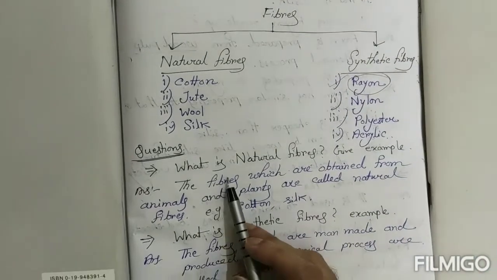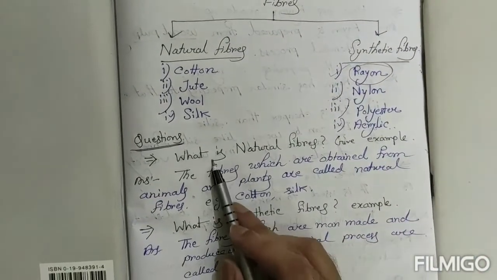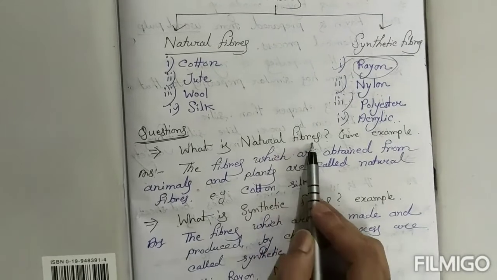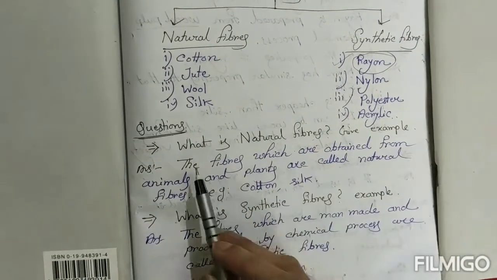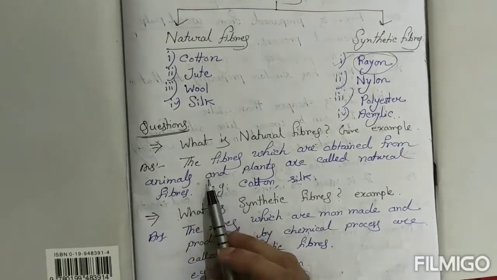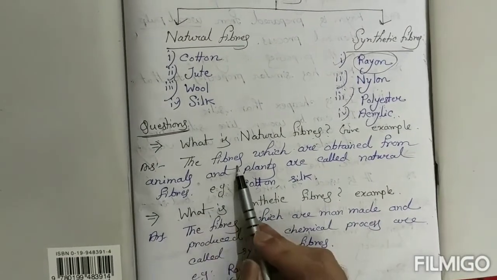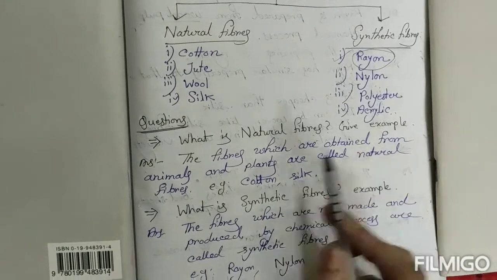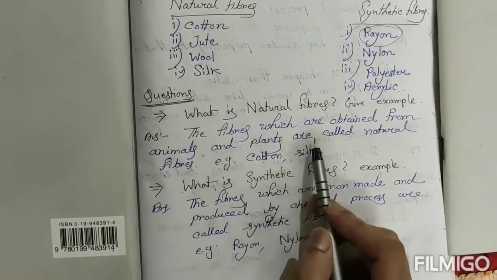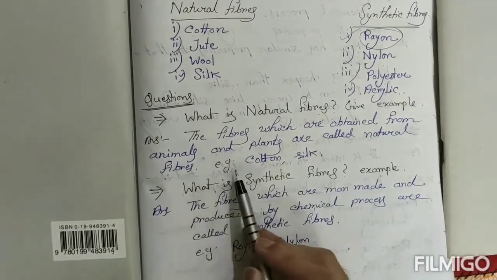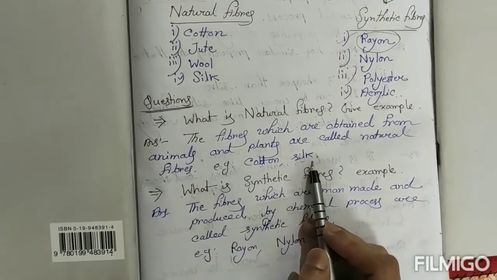Now there are some questions. First question, what are natural fibers? Give an example. The definition of natural fiber: the fibers which are obtained from animals and plants are called natural fibers. Example, cotton and silk.